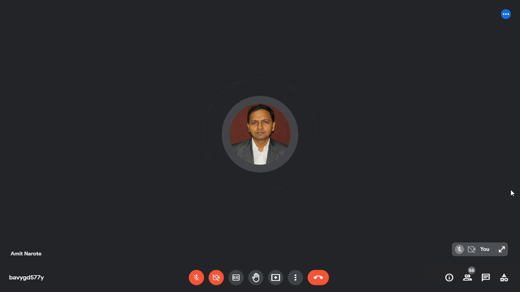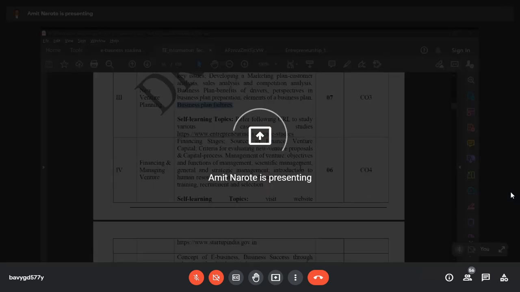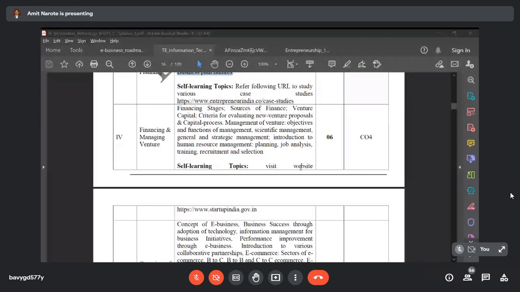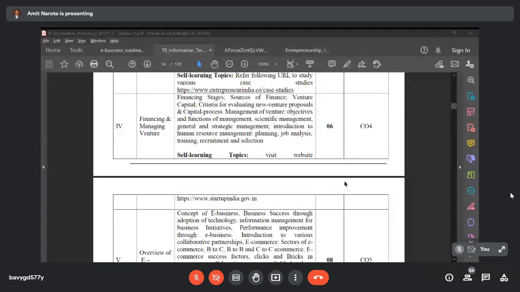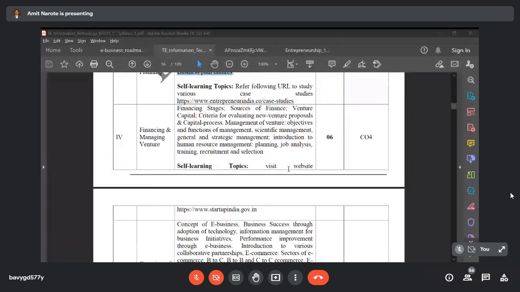Now let's move to the next module, that is module number 4: financing and managing venture. Once you establish the venture, the next part is how to manage the venture capital, or how to manage this venture, because for any business you require a fund, and from that fund you require the business to run successfully.